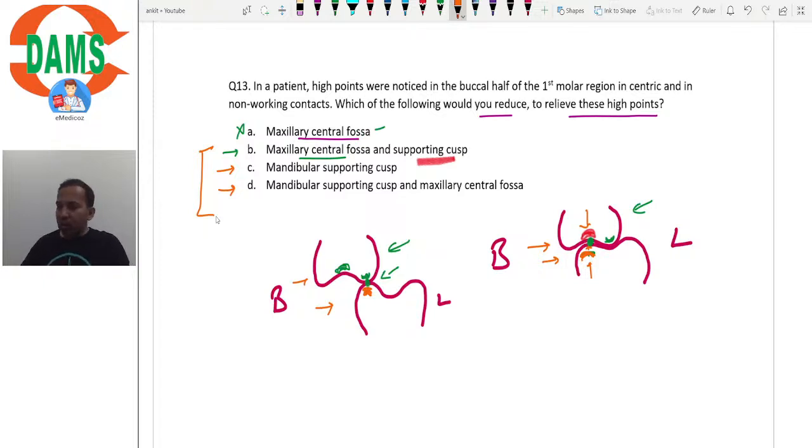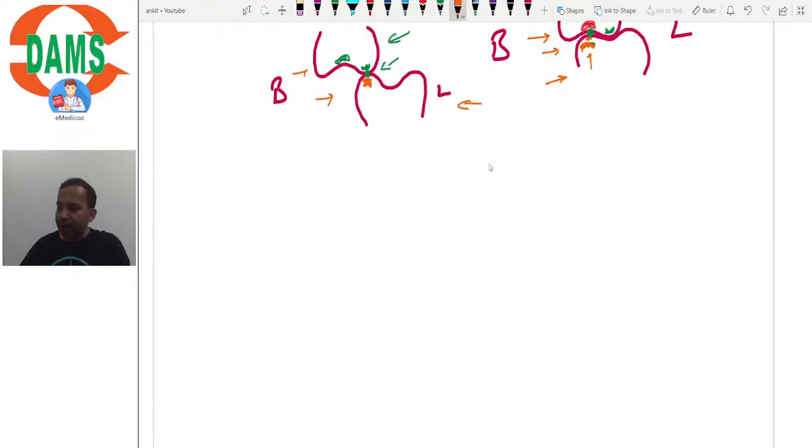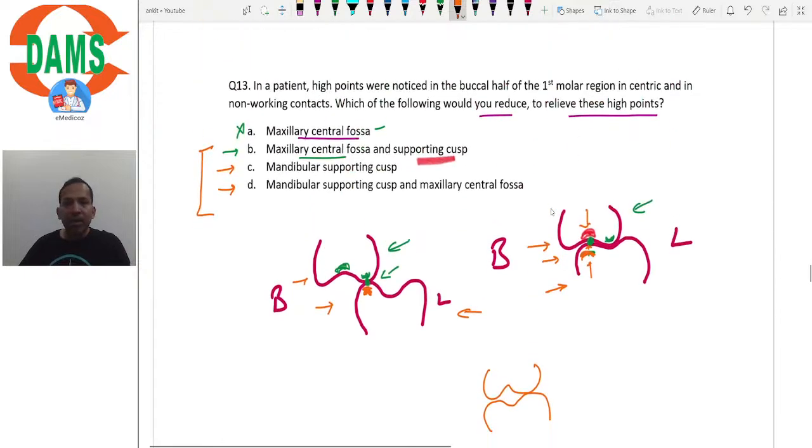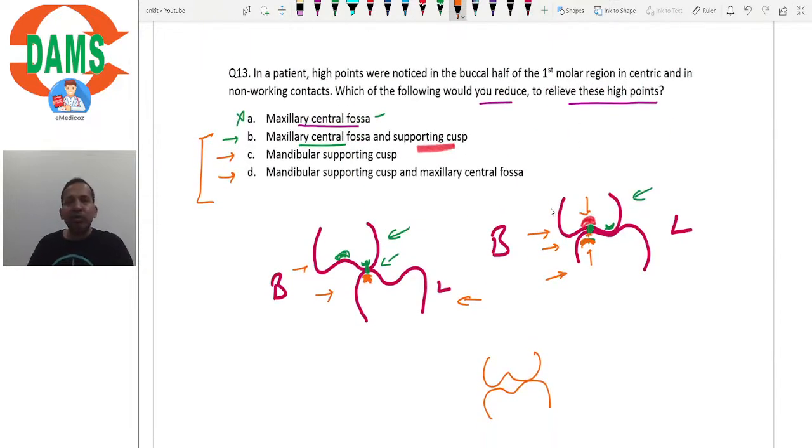Now as a rule, we also need to check. Once you have checked the interference in centric and non-working, you also need to check the interference in the working contact, isn't it? And the basic rule is that we should try to preserve the occlusal contacts. So yes, with the maxillary central fossa and supporting cusp, we are indeed able to relieve these interferences. But what we are doing is, we are trimming this fossa and we are also trimming the supporting cusp.